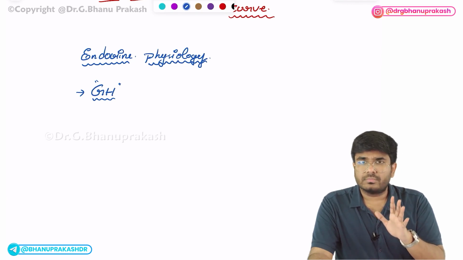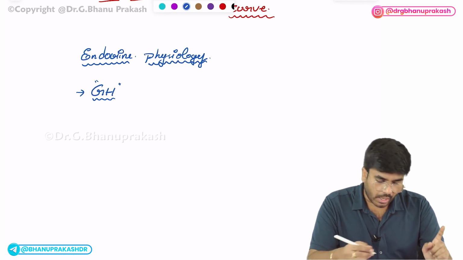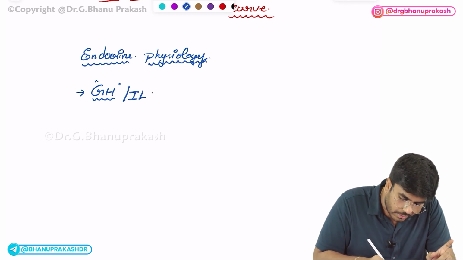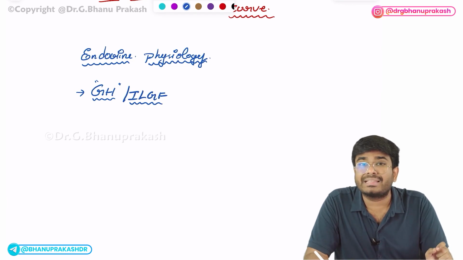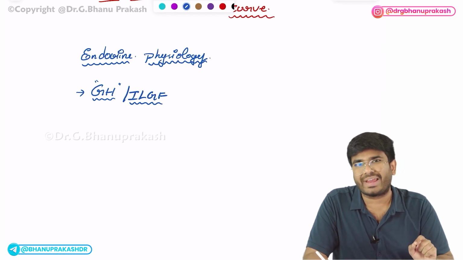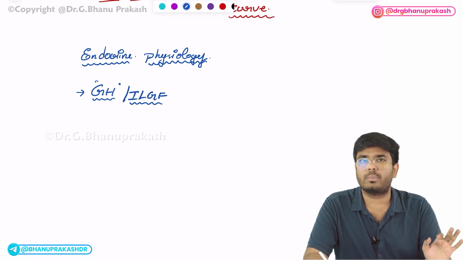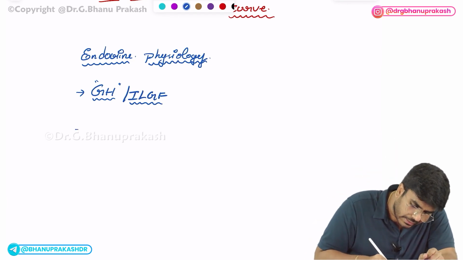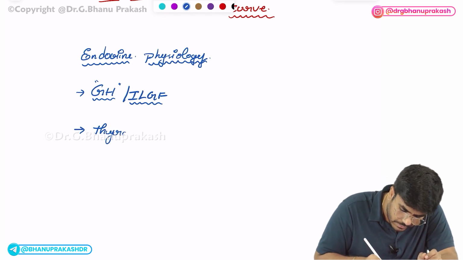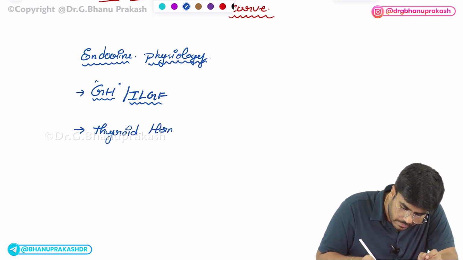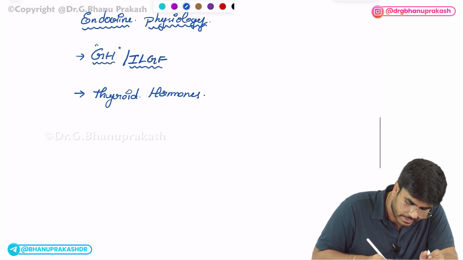Okay, regarding growth hormone, along with growth hormone, insulin like growth factor. When growth hormone acts on the liver, it produces insulin like growth factor. Okay, know about growth hormone and insulin like growth factor. After that, thyroid hormones. One question will be definitely coming from thyroid hormones. Next, insulin.